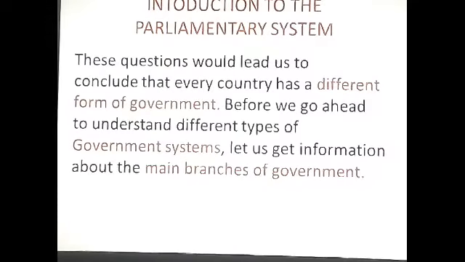See, introduction to the parliamentary system. These questions would lead us to conclude that every country has a different form of government. In our India, a different form of government. In USA, a different form of government. Before we go ahead to understand different types of government systems, let us get information about the main branches of government. Which are the main branches?